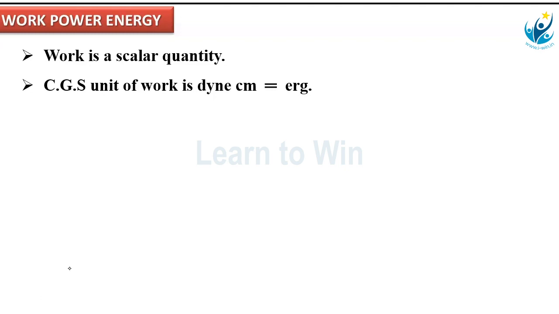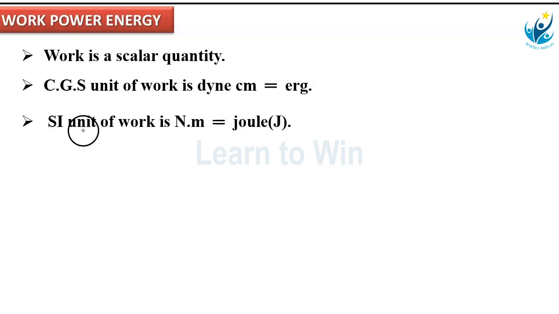Displacement CGS unit is centimeter. Means CGS unit of work done is force dyne, displacement centimeter. Dyne centimeter is the CGS unit of work. We call this dyne centimeter an erg. The CGS unit of work is erg.